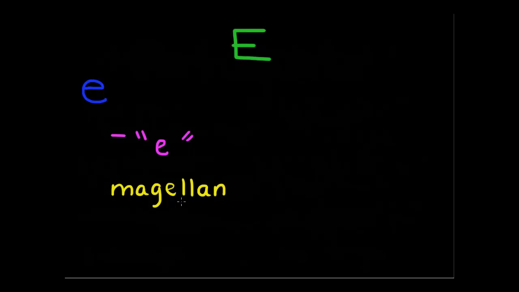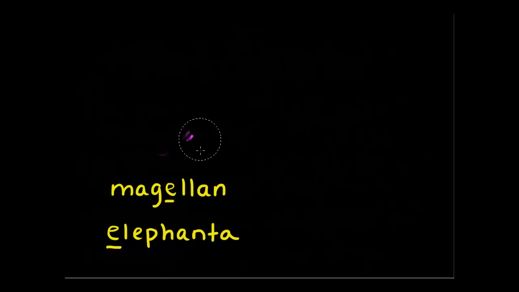The name's Portuguese, so it does follow the rule. Here we have E for the short E sound. Elephanta is another example. You could probably see the word elephant in there. But this has the E for the E as well. So the short E sound is always going to be spelled with an E in Portuguese. Okay, so that's E. Done with E, and we can move on to I.